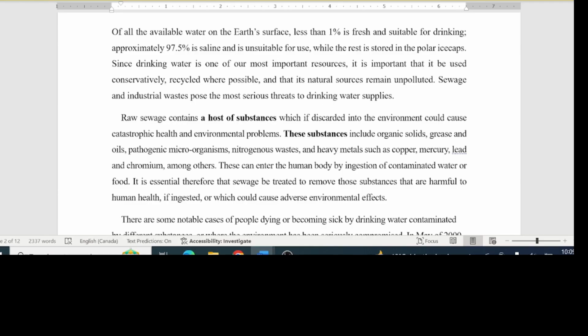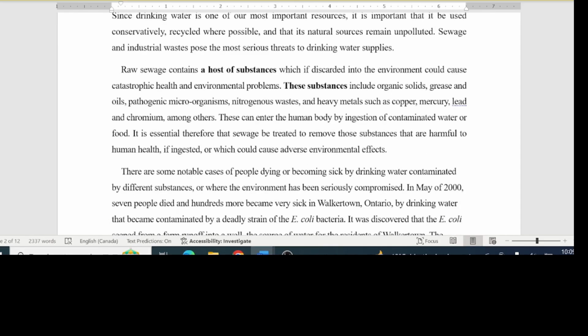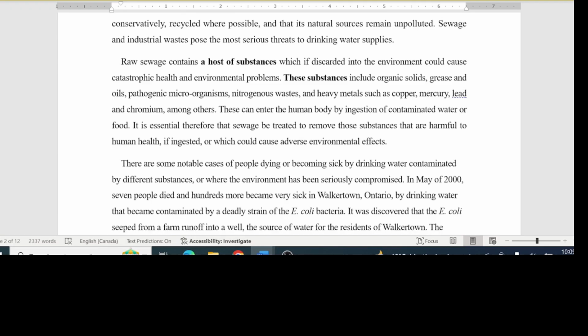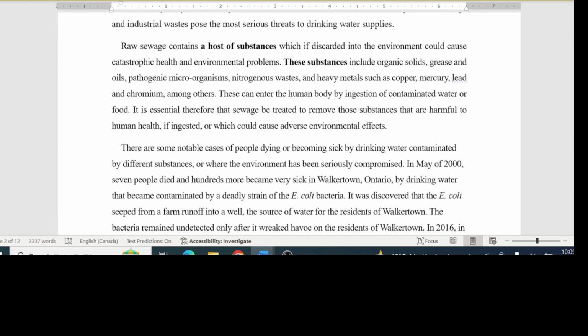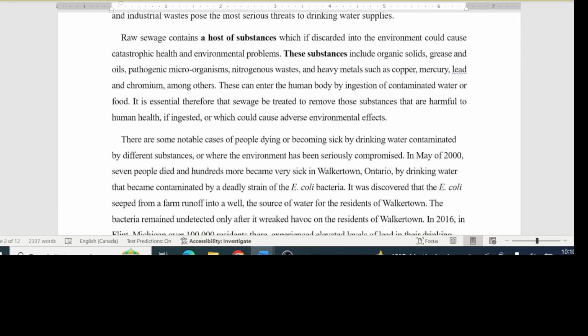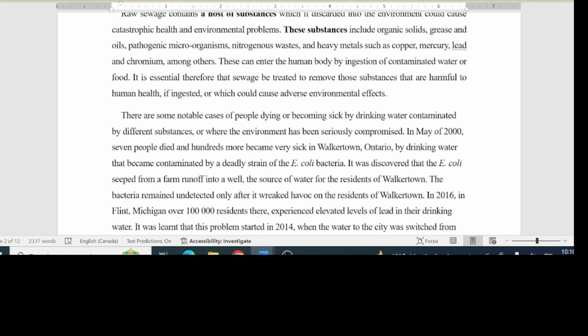Sewage and industrial waste pose the most serious threats to our drinking water supply. Raw sewage contains a host of substances which, if discarded into the environment, could cause catastrophic health and environmental problems. These substances include organic solids, grease and oils, pathogenic microorganisms, nitrogenous waste, heavy metals such as copper, mercury, lead, and chromium, among others. These can enter the body by ingestion of contaminated water or food.